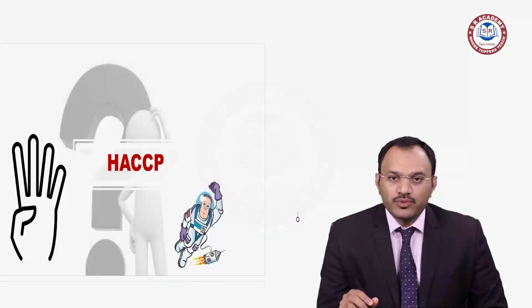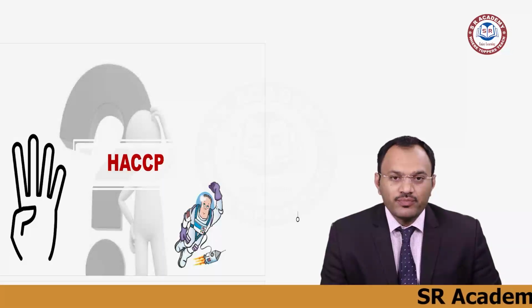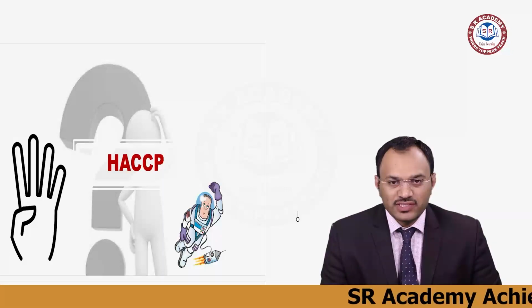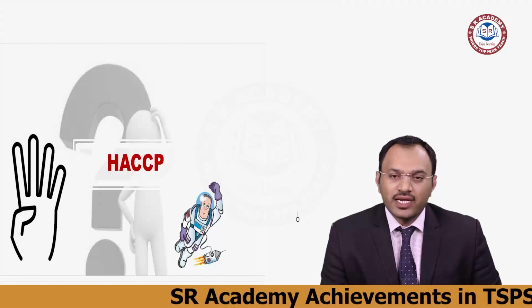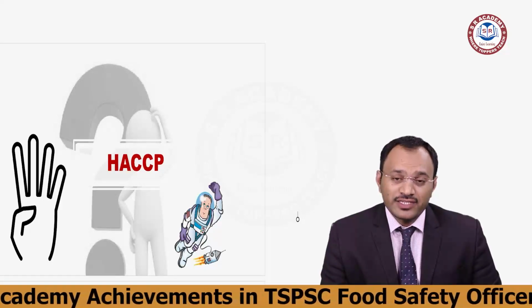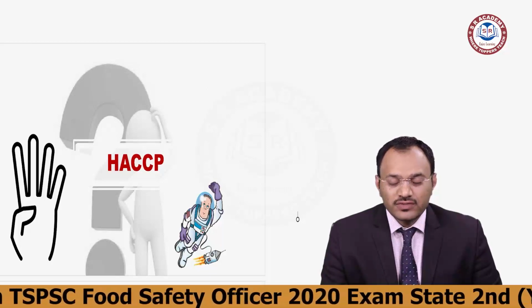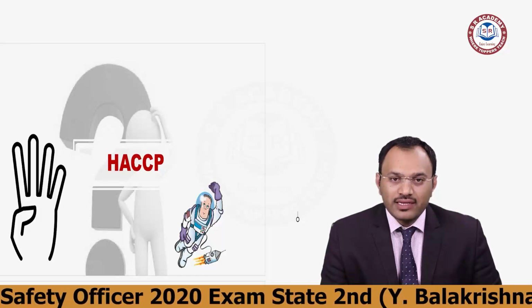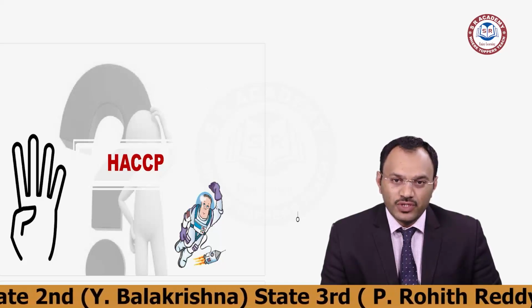We are discussing HACCP today. As people from a food industry or nutrition background, a lot of people don't know much about HACCP. We have to understand what HACCP is and the importance of HACCP in order to clearly understand the concept of food safety. Food safety is a very broad term. In that, HACCP is a phenomenal word which is used worldwide.